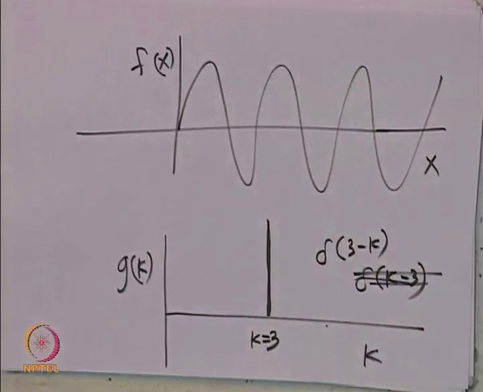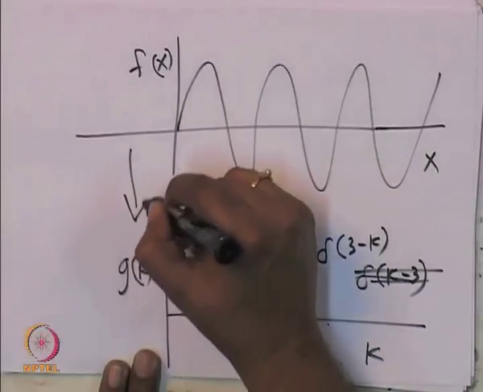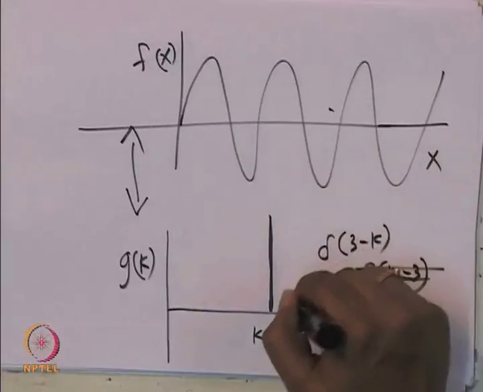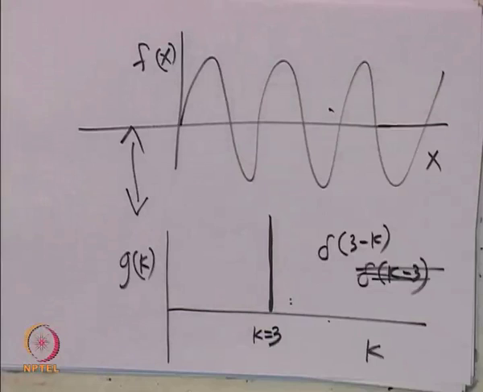So, this is the relation between these two, g of k and f of x. Knowing this you can find this, and knowing this you can find this. This is called Fourier transform.